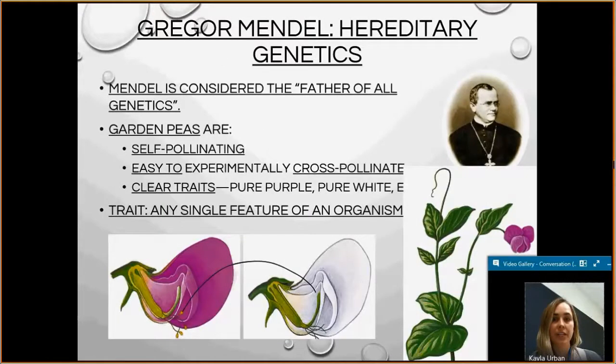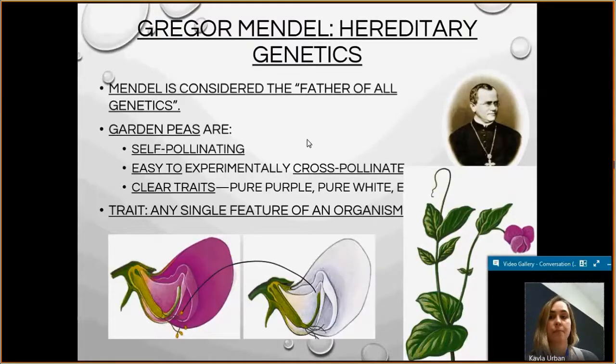Gregor Mendel is considered to be the father of all genetics. He was an Austrian monk that worked in a garden studying garden peas and growing pea plants. Pea plants have very clear, distinct traits, so working with them to study genetics was perfect.